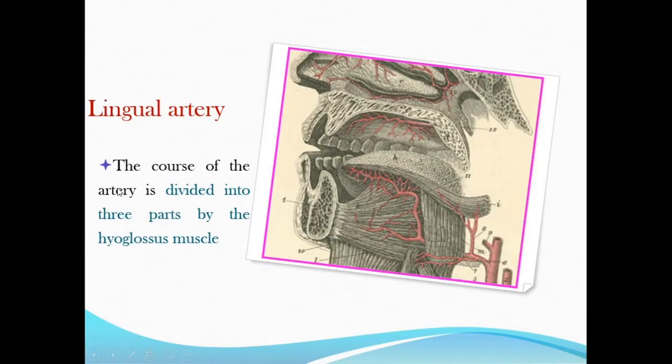The course of the artery is divided into three parts by the hyoglossus muscle. So this is the external carotid artery and this is the lingual artery and this is the hyoglossus muscle. So this course is divided by this muscle into three parts. First part is up to this muscle, second part is passing behind the muscle and third part is up to the tongue. Now you have to remember the axillary artery divided into three parts by the one muscle. Same way the lingual artery is now divided by the one muscle into three parts.